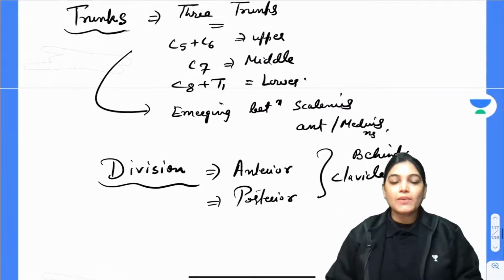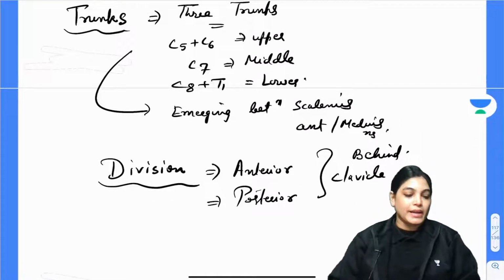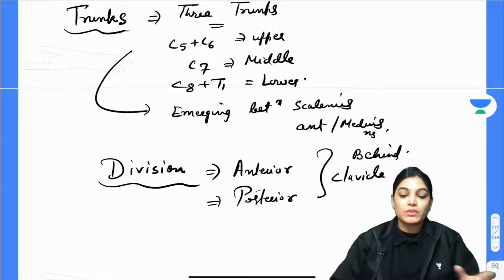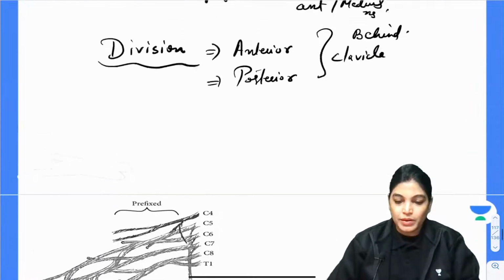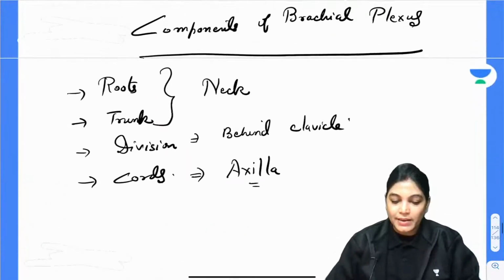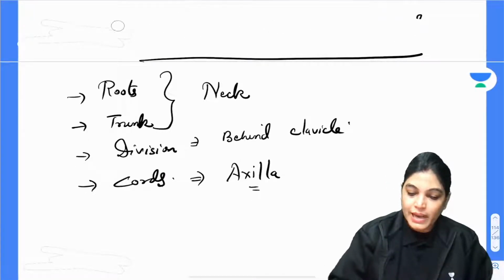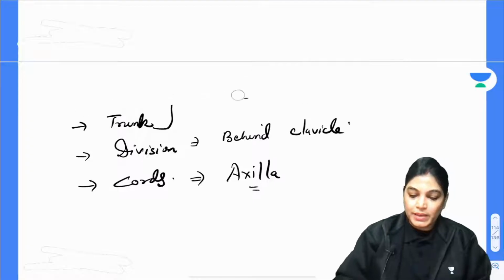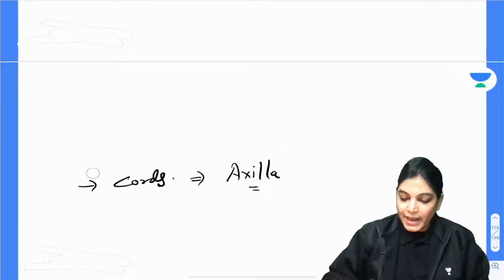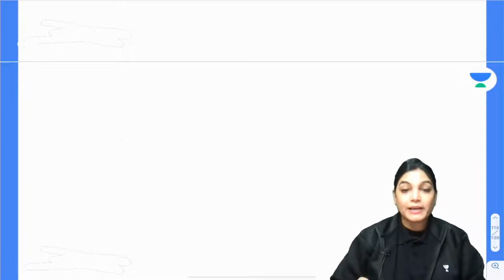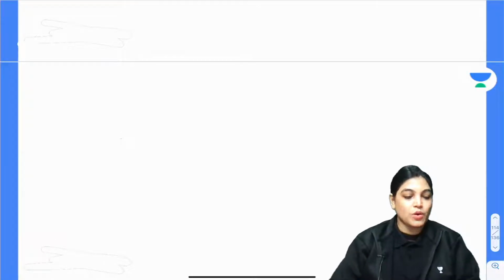So here I want to elaborate on how the formation of cords occurs, but I just want to draw a diagram for it. Let's move on with the drawing, because that will help you understand how the different components of the brachial plexus are formed. So please draw a diagram along with me.